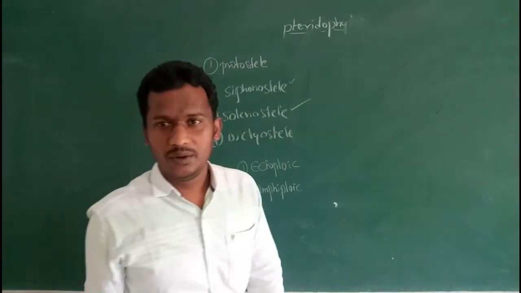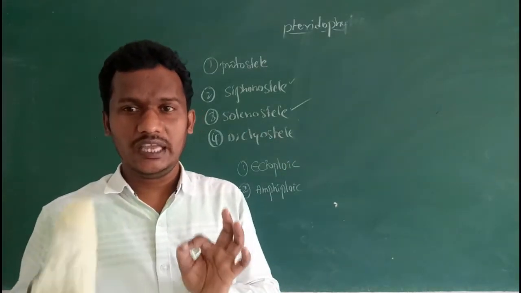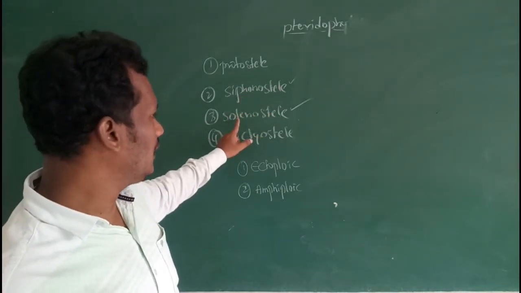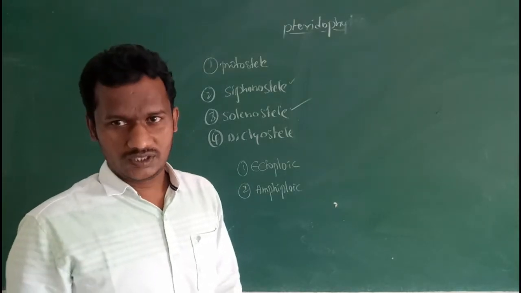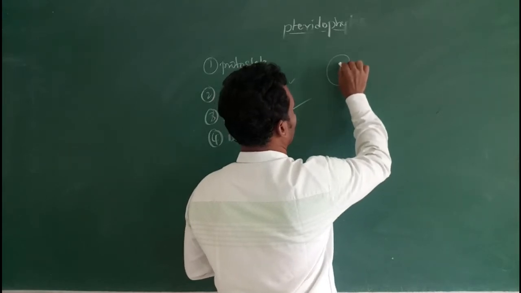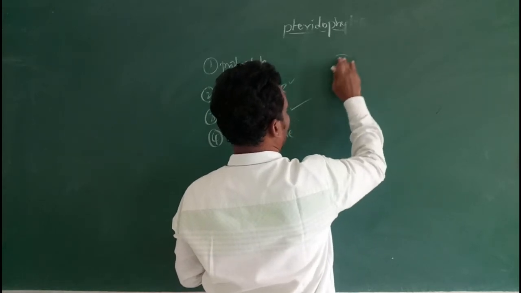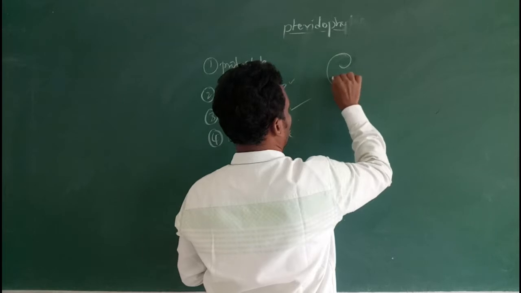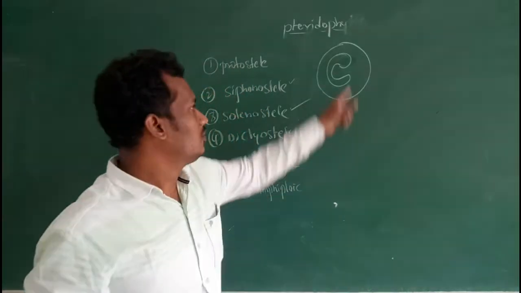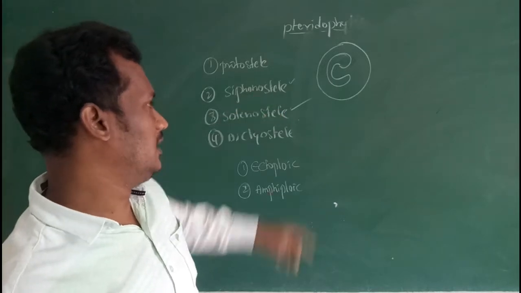Next one is solenostele. Siphonostele with leaf gaps. Generally leaf gaps are absent in a siphonostele. So siphonostele with leaf gaps is known as a solenostele. Here leaf gaps are present. In this type, leaf gaps are absent in a siphonostele.